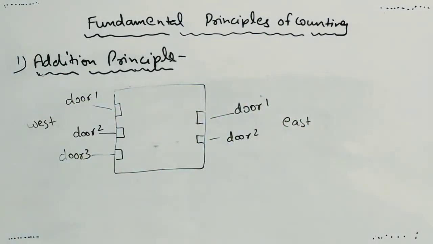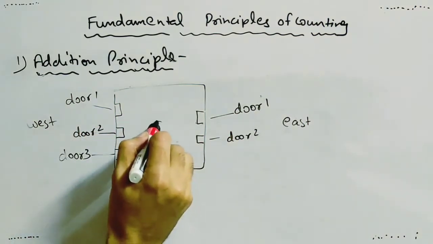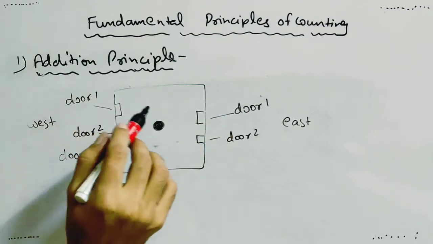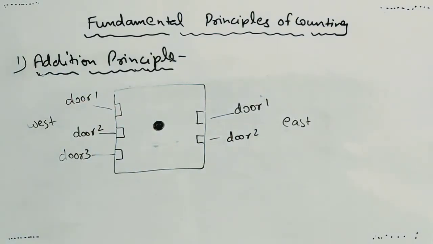Now if I ask you in how many number of ways a person can enter this room, there are 3 doors on the western side and 2 doors on the eastern side. A person can enter either from the western side or from the eastern side.